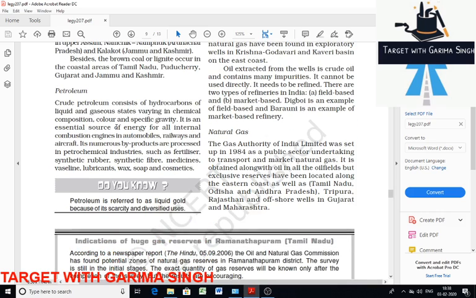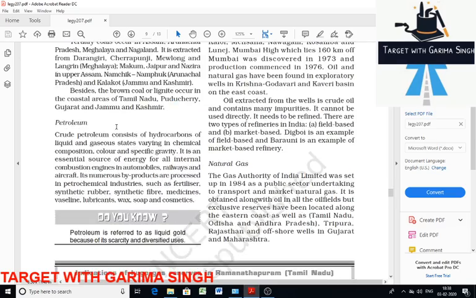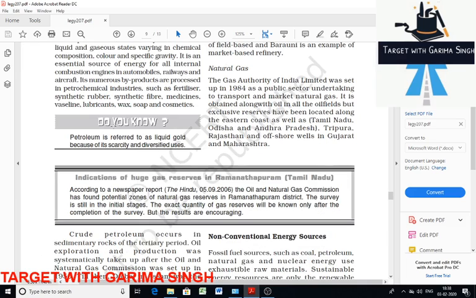So petroleum is also called liquid gold due to its scarcity and different uses. Crude oil is found in sedimentary rocks of tertiary age. Before independence, Digboy was the only crude oil producing region in India, but after independence, in 1956, ONGC, that is the Oil and Natural Gas Commission, was set up.